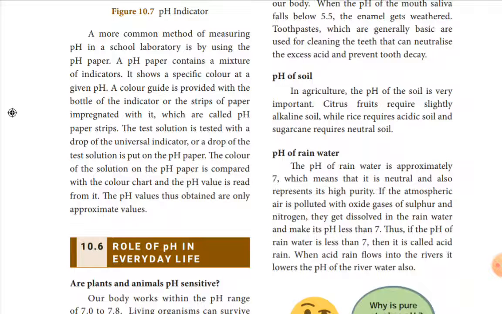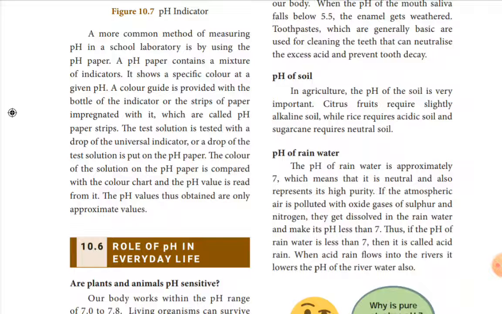Less than 7 means it is acidic in nature. When the pH of rainwater turns less than 7, we call it acid rain, because of the contamination of the rainwater by oxides of nitrogen and oxides of sulfur.